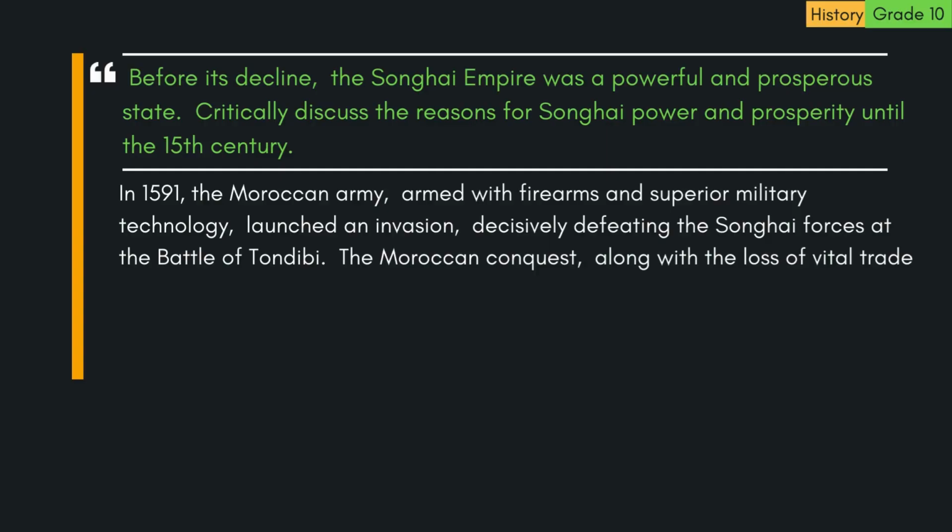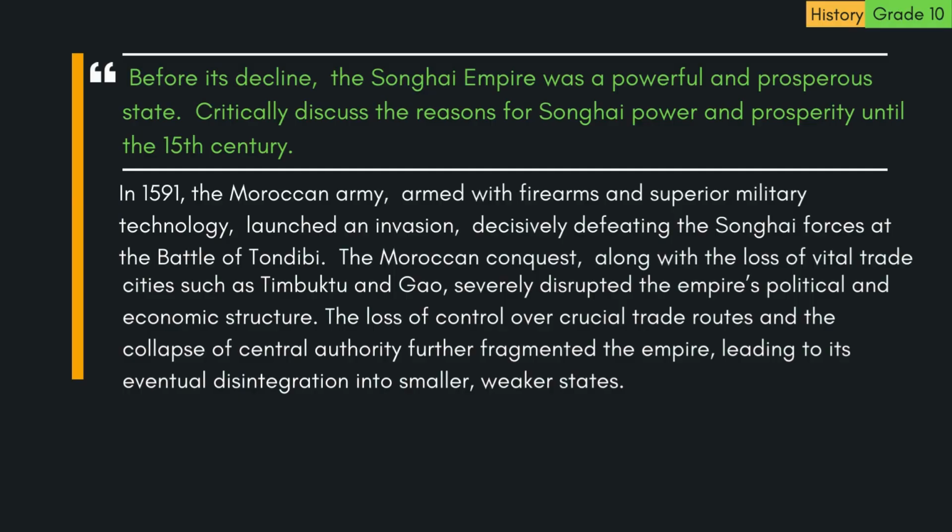The Moroccan conquest, along with the loss of vital trade cities such as Timbuktu and Gao, severely disrupted the empire's political and economic structure. The loss of control over crucial trade routes and the collapse of central authority further fragmented the empire, leading to its eventual disintegration into smaller, weaker states.